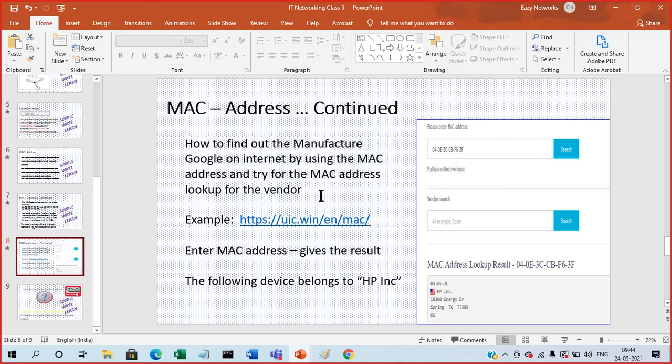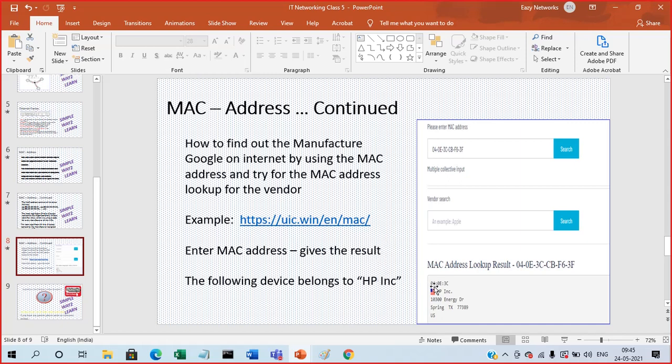Or you can log into this website, uic.win, en, mac. There you enter the MAC address, press this, and it will give the entire company name and the registered headquarters address. And how do we get that? It only takes the first three bytes, 040E3C. It doesn't care about the next letters.